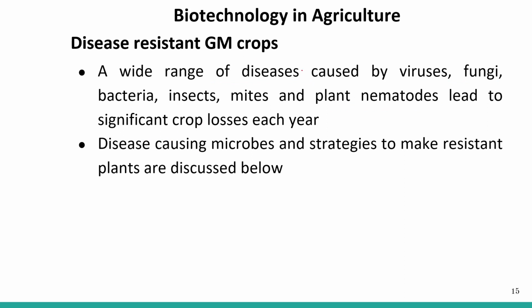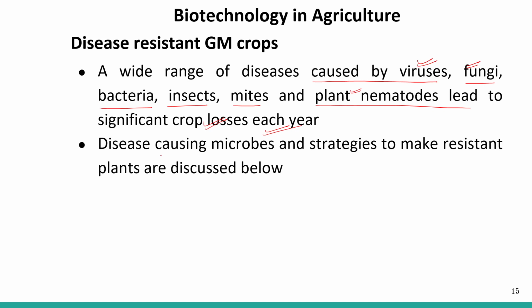A wide range of diseases caused by viruses, fungi, bacteria, insects, mites, and plant nematodes lead to significant crop losses every year, right? These organisms cause great damage to the crops, and every year we are bearing a lot of losses.